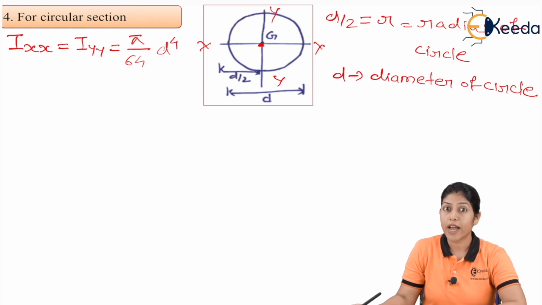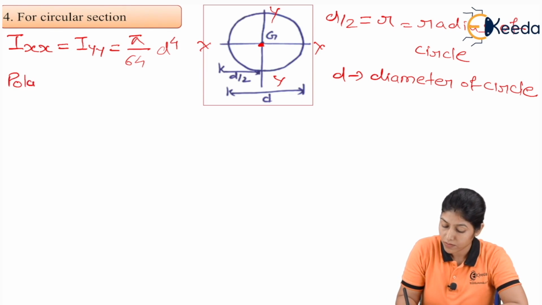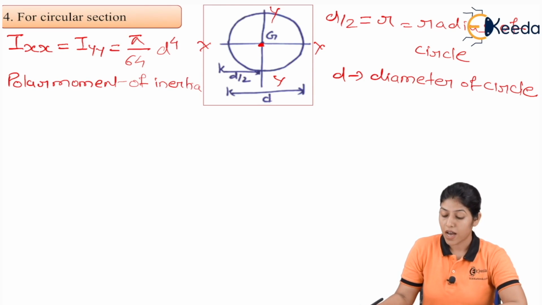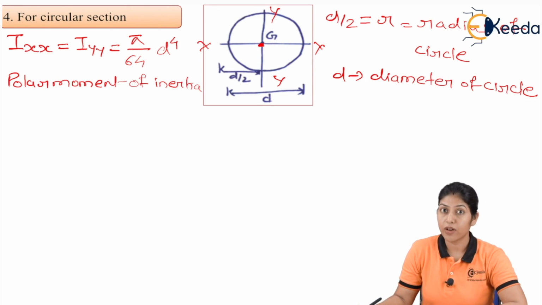Now if we want to find the polar moment of inertia for this section, I already explained the perpendicular axis theorem. If we take Izz, Izz is always considered the polar moment of inertia for any kind of lamina. So Izz is always equal to Ixx plus Iyy.